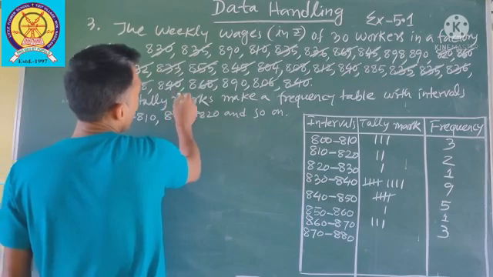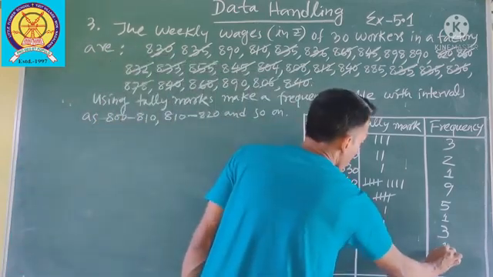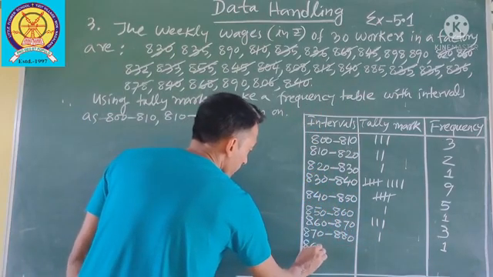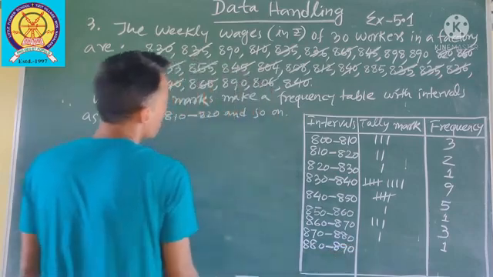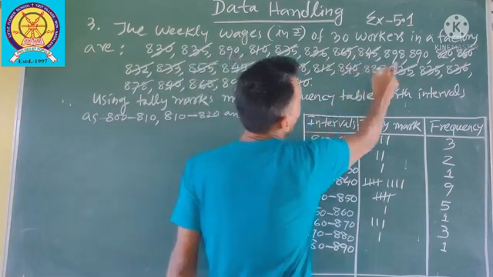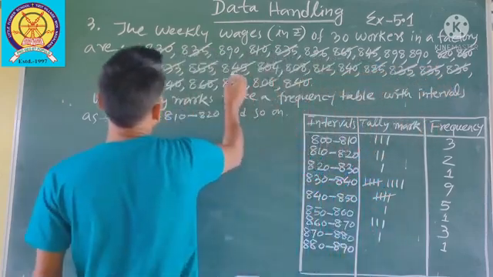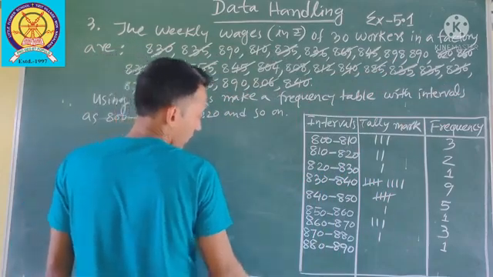One. Only one. Next 880 to 890. 1. Only one.